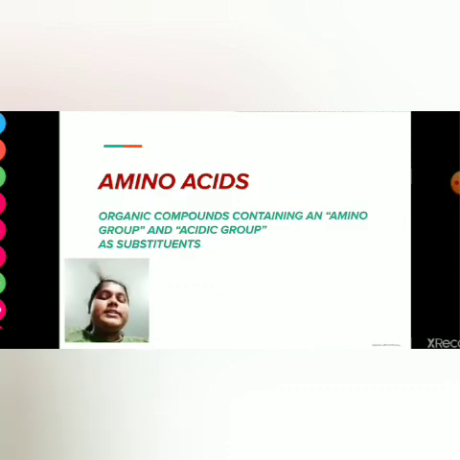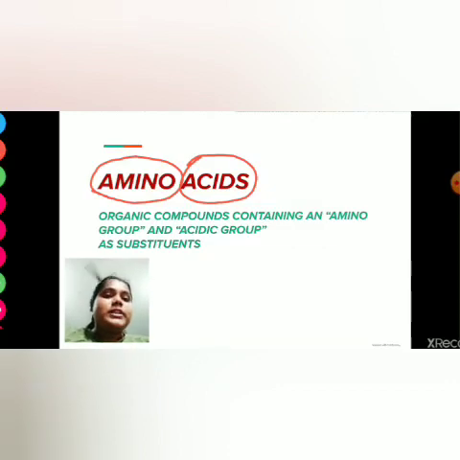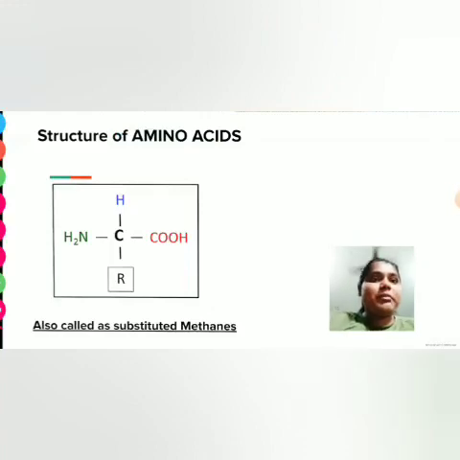As we know, amino acids are the building blocks of protein. So let's start with amino acids first. Amino acids, as the name suggests: amino means amino functional group, and acid means carboxylic functional group. So we can say any organic compound which contains an amino functional group as well as a carboxylic or acidic group is known as an amino acid. Now let us check the structure of amino acids.